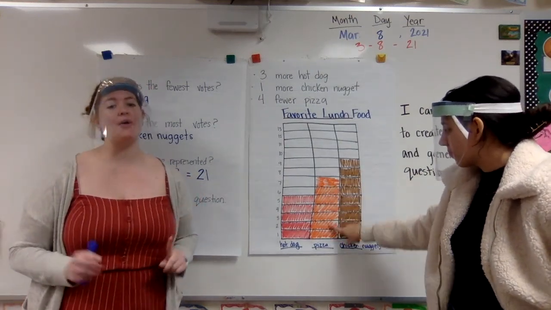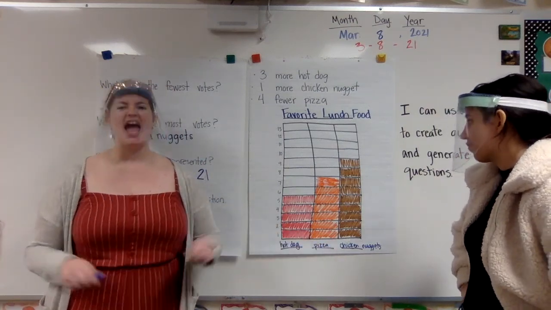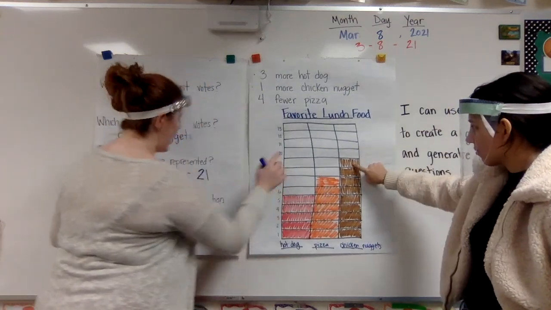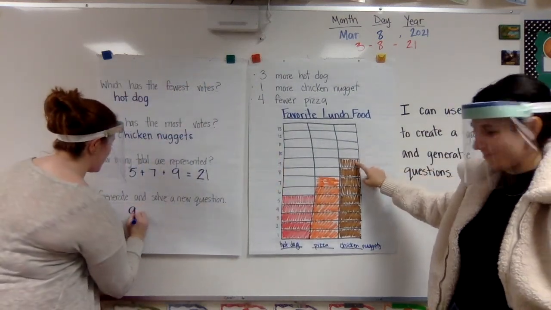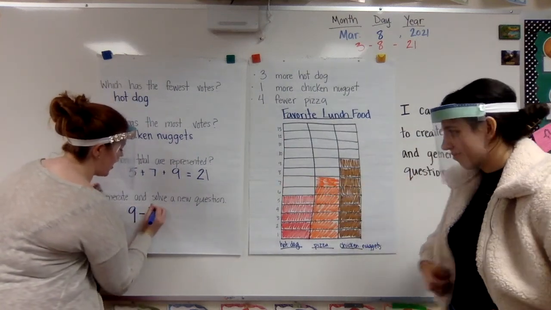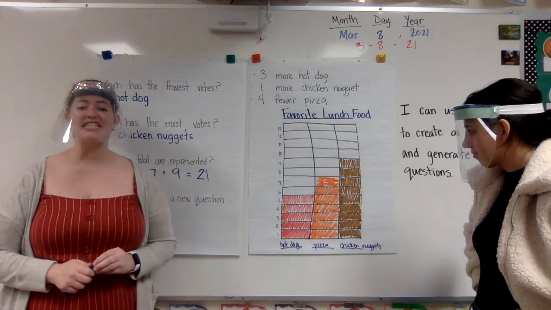So I want to know how many more voted for chicken nuggets than pizza. And I'm going to set that up. I know that my chicken nuggets have 9 votes and pizza had 7 votes.